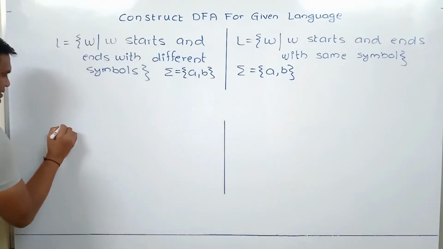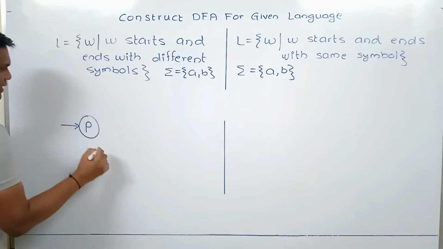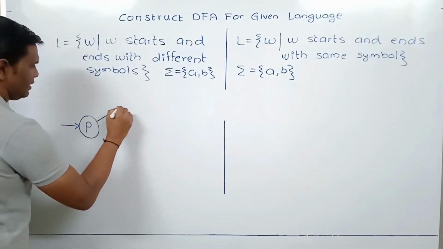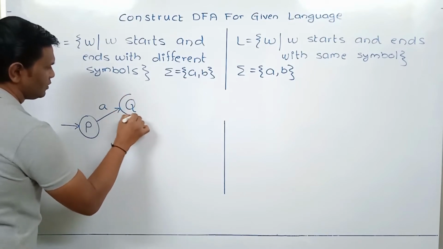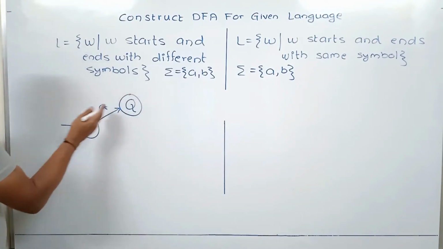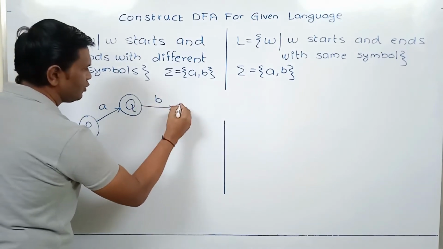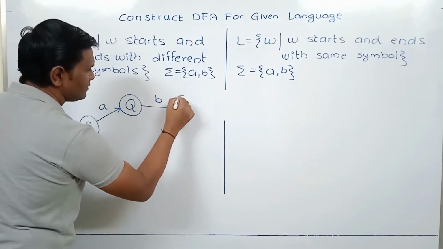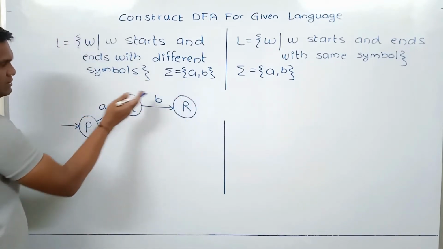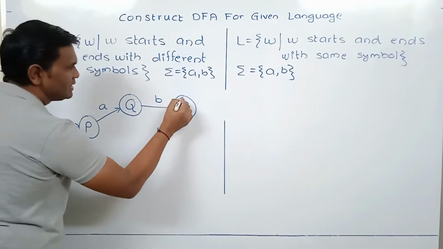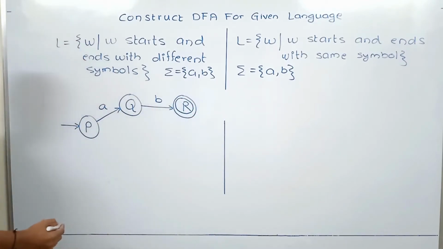We take initial state P. From P, if A comes, we go to state Q. Now this string is starting with A. If B comes, we go to state R. So here we are processing AB, starting with A and ending with B. This string should be accepted, so this is a final state.